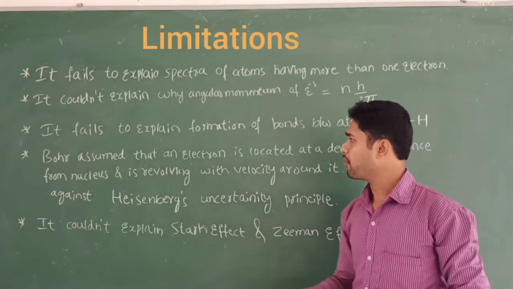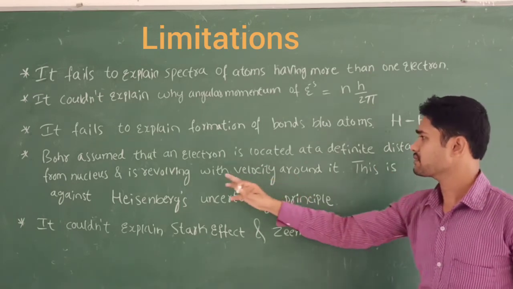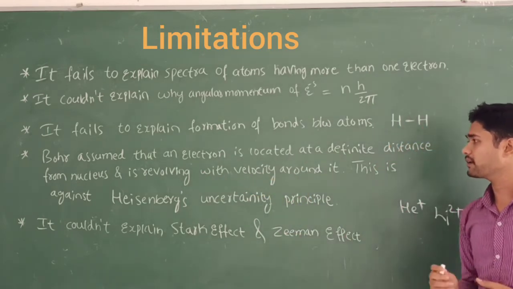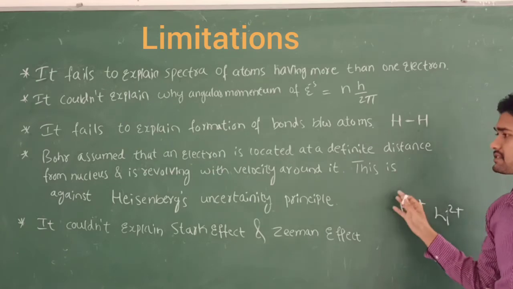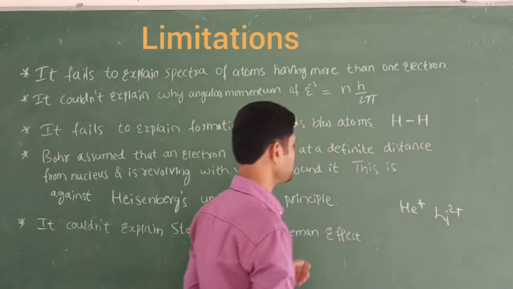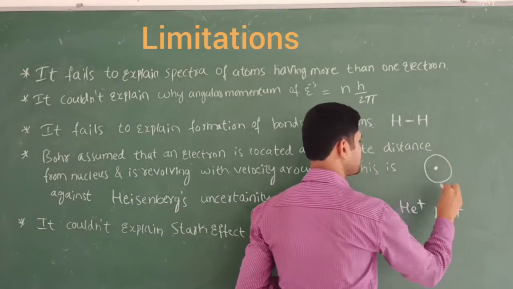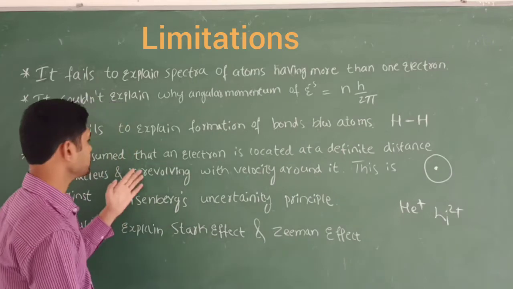Next point: Bohr assumed that an electron is located at a definite distance from the nucleus and is revolving with a definite velocity around it. This is against Heisenberg's uncertainty principle. If I take this atom, this is the nucleus.